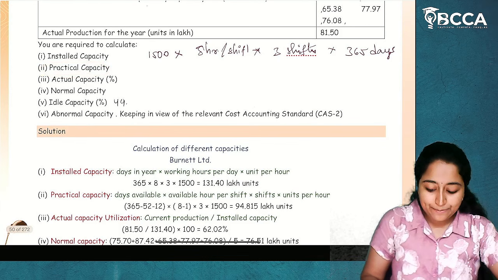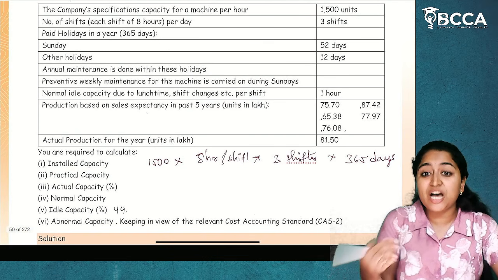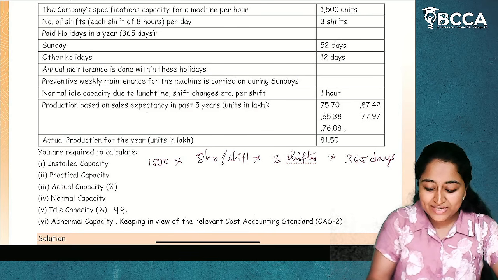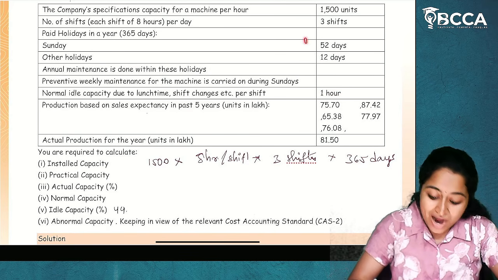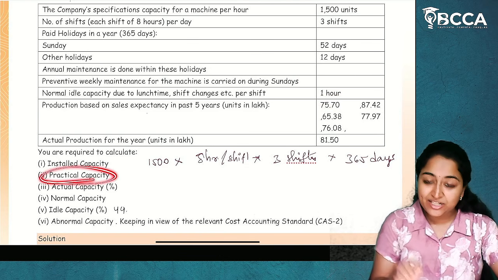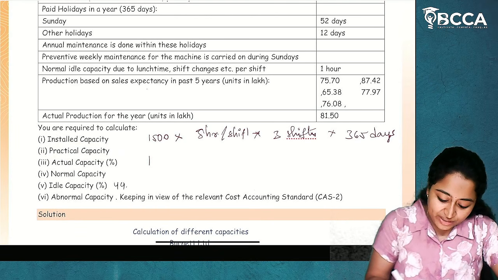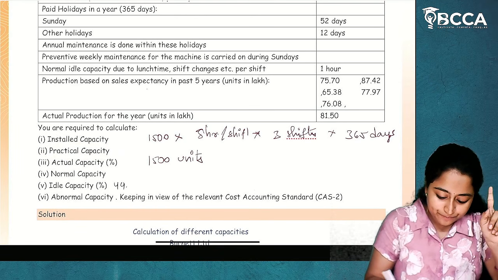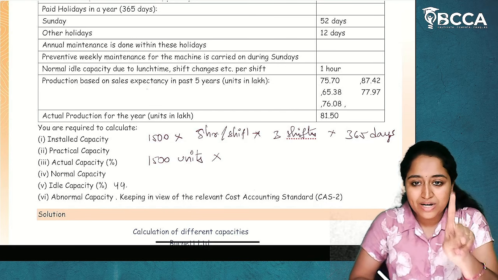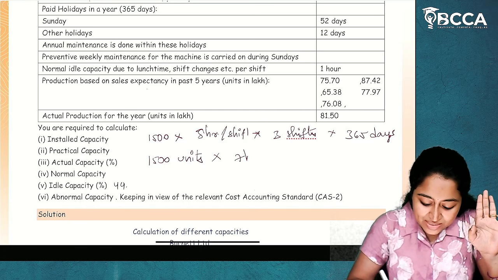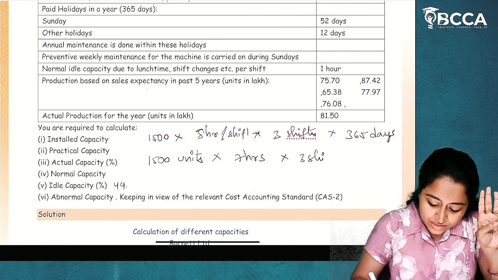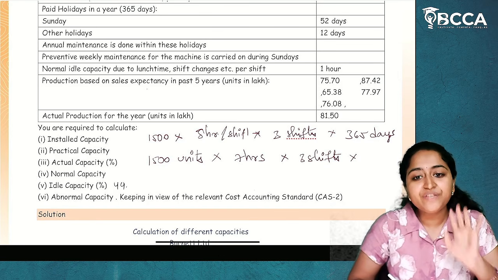Next, practical capacity. Now, what is practical capacity? Which is achievable. Here, there are 52 days holidays and 12 days are also holidays and 1 hour there is a shift break. So, after considering these interruptions, what the capacity we design is called as practical capacity. Now, we'll see that. Now, 1500 units are per hour. How many hours they are working for? Not for 8 hours, only for 7 hours in a day because 1 hour is a lunch break. So 8 minus 1 is 7 hours. Into how many shifts they are working? 3 shifts.